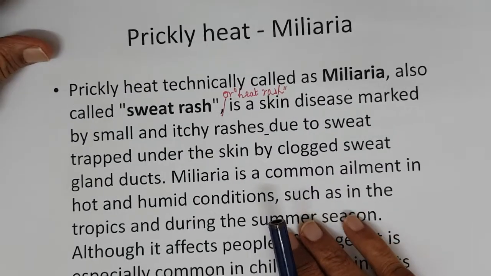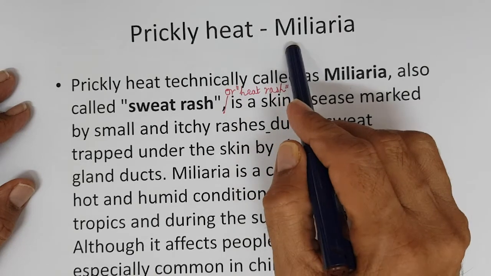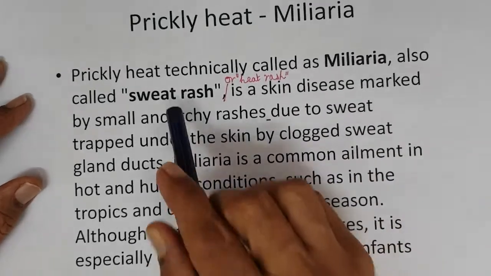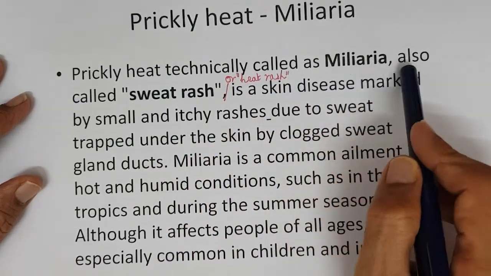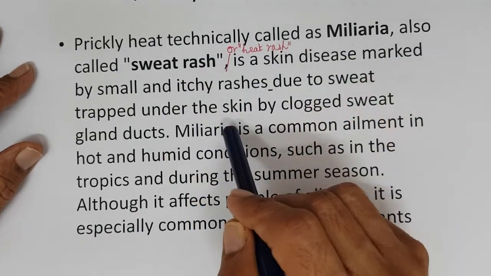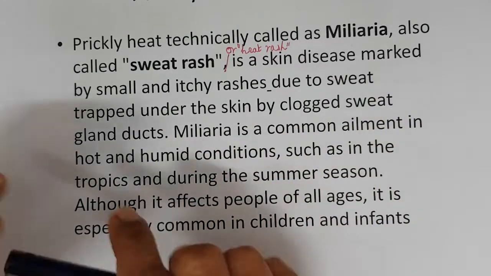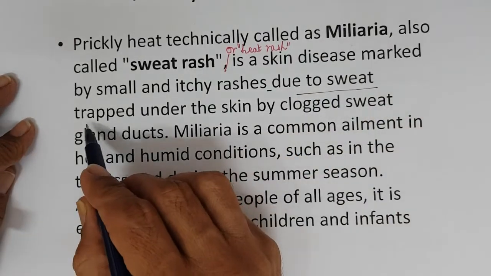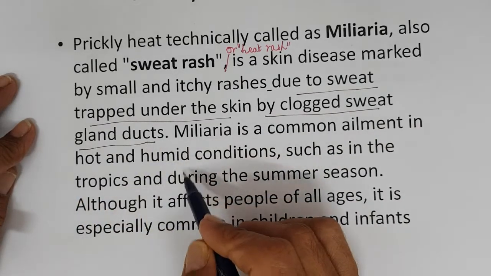Now, how can prickly heat be defined? Prickly heat is also called miliaria, right? So prickly heat, technically called miliaria, also called sweat rash or heat rash, is a skin disease marked by small itchy rashes due to sweat trapped under the skin, clogged by sweat gland ducts.